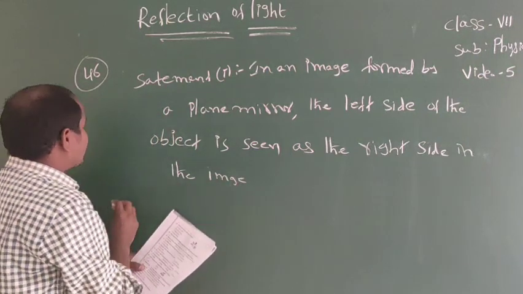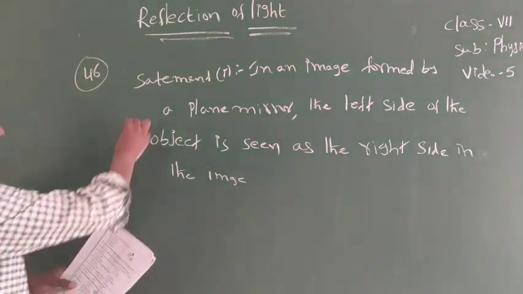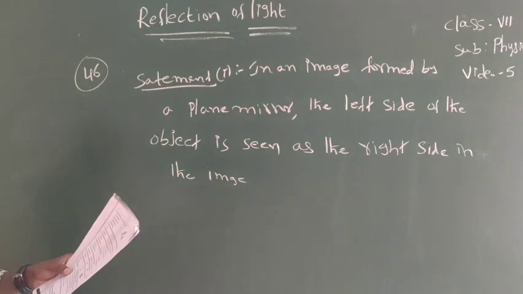It is the first statement. Next, statement 2 is given.